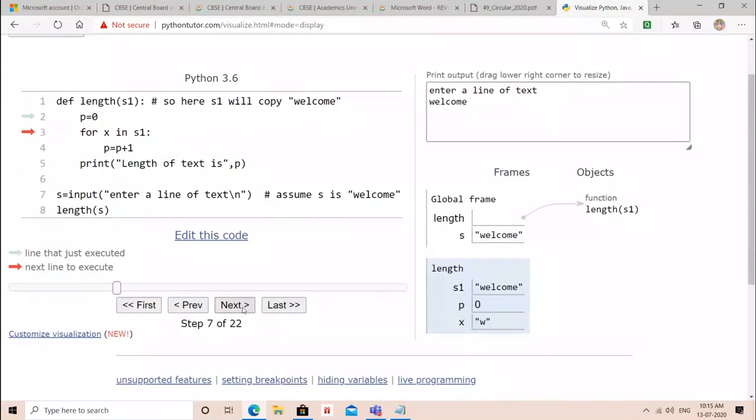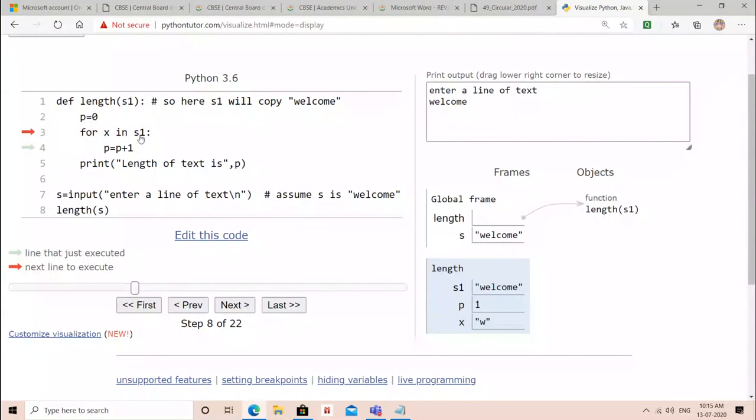X will take W. You can see X. This is a super easy explanation. I'm telling you, by using this website, you can easily find and trace any question that you are not understanding. W is assigned the first time. Now this will be increasing one by one. The value of P is 1, because one character we have read successfully.